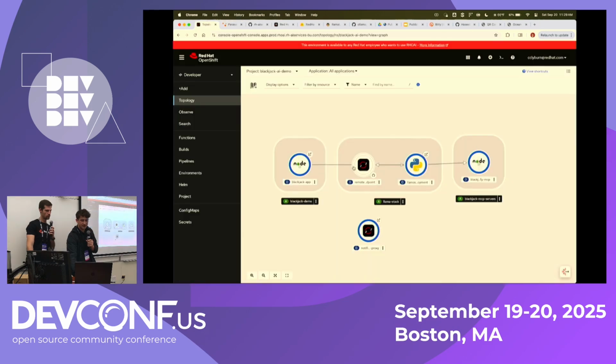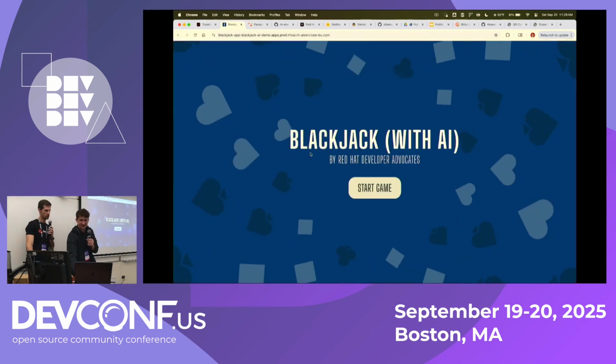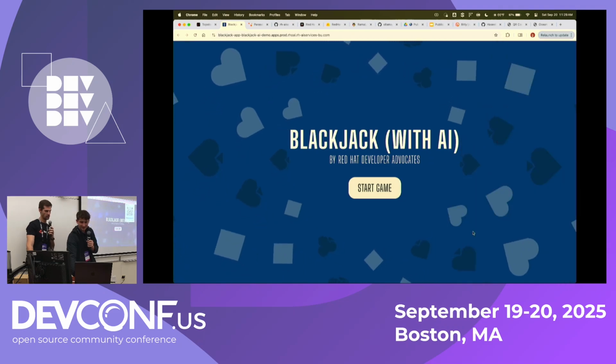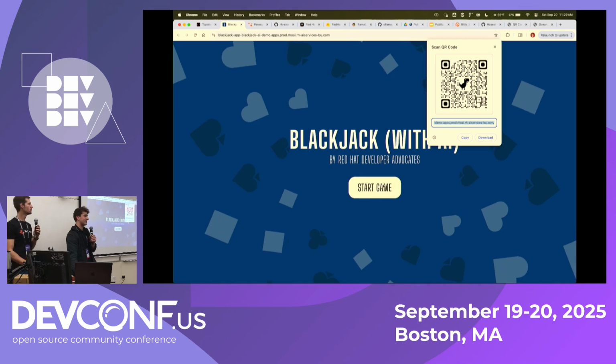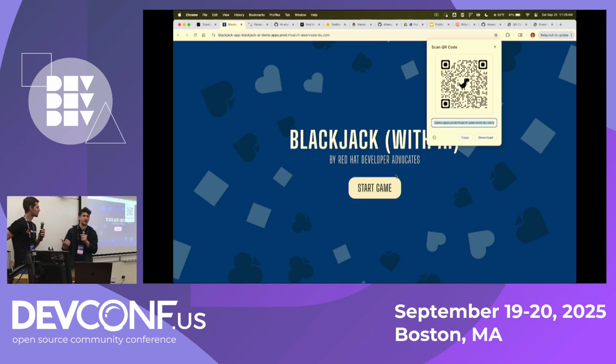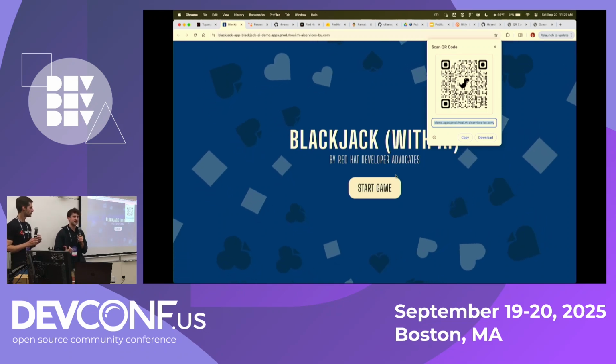So if we come over to here, this is our little blackjack game. If you'd like to join, feel free to scan this QR code. This is quite a fun game that you can play on your mobile device real quick. It utilizes one of the models that Roberto is showing, but it also uses prefix caching.